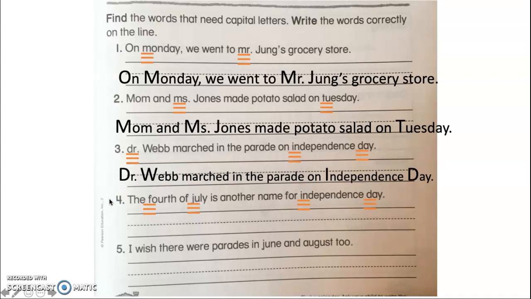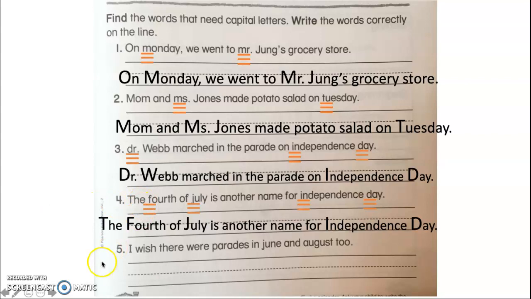Okay, I would like for you to write that whole sentence correctly on your whiteboard. Like I said before, pause this video if you need time. Your sentence should look like this. The 4th of July is another name for Independence Day.